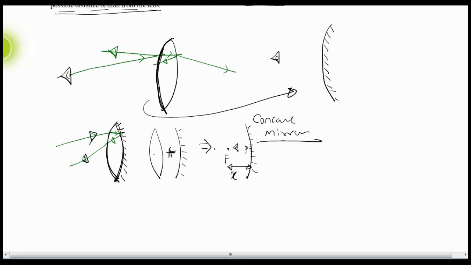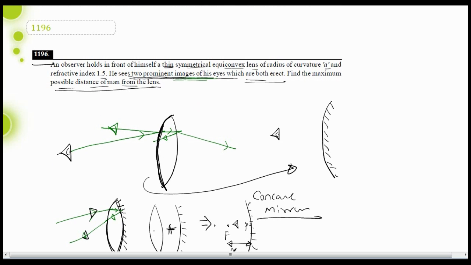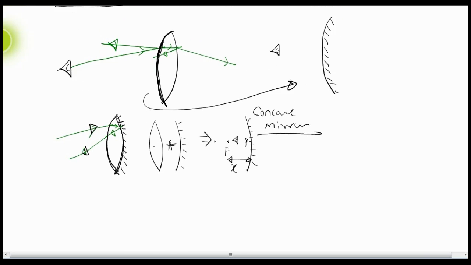So how can we find the effective focal length? The radius of curvature of the lens is given, so you can find its focal length, and its refractive index is also given. Let's assume the effective focal length of the concave mirror is f equivalent. I am going with the power relation. Effective power of the system should be 2 times the power of the lens plus the power of the mirror.